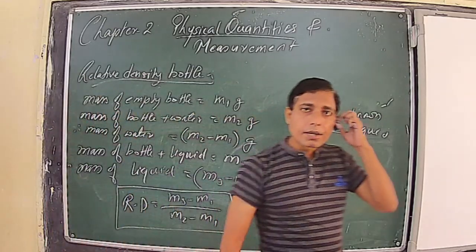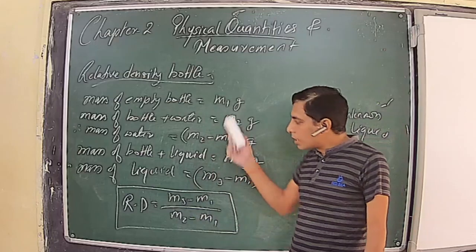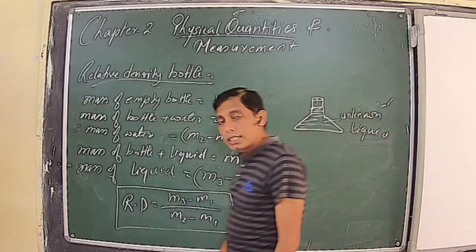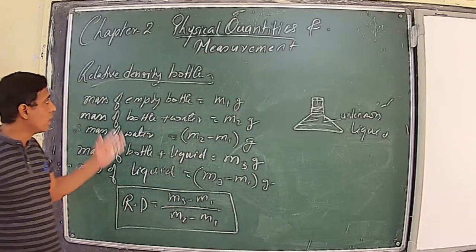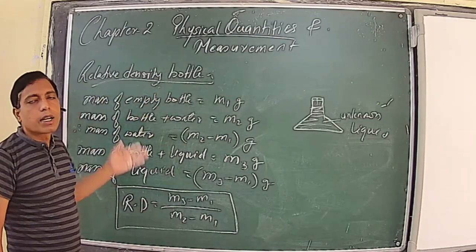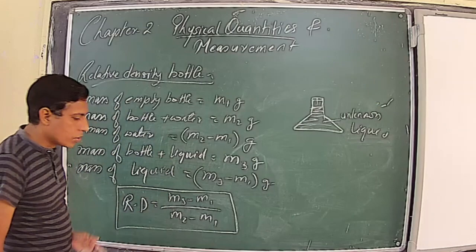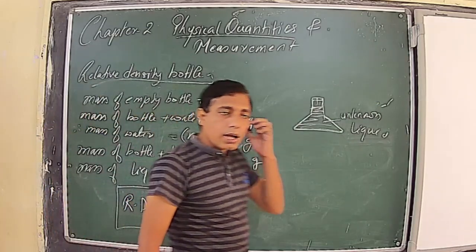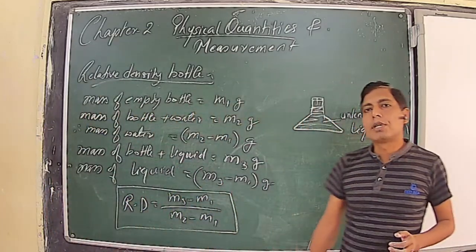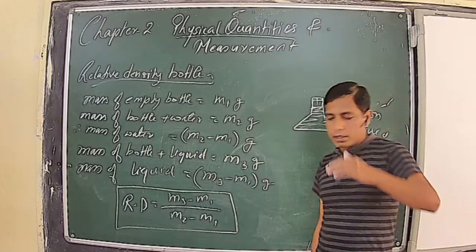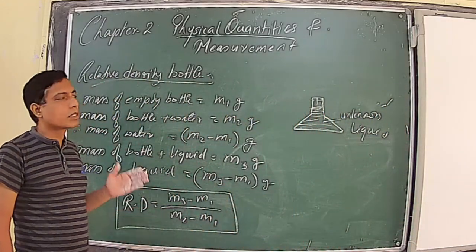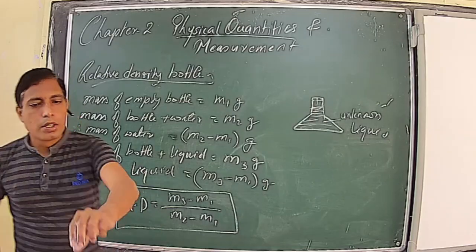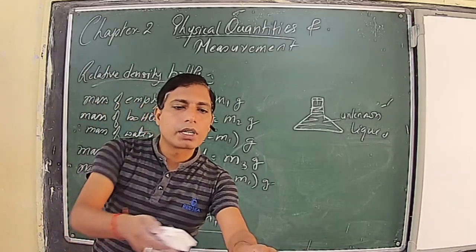From the examination point of view, this derivation is asked: describe the method of finding out the relative density of any unknown liquid by using a relative density bottle. Numericals are also asked. So in our next video, we will have some practice of questions based on this method, the displacement method, and the formula of measuring density, that is mass upon volume. We will continue with our next topic in our next video.